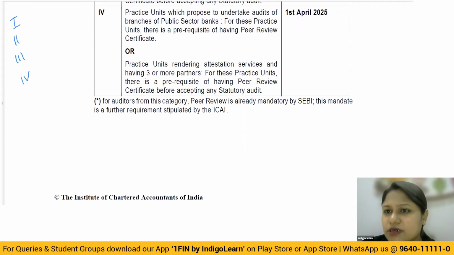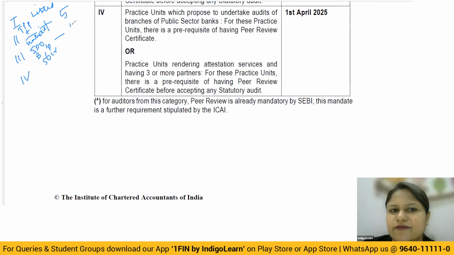Phase 1 only talks about the firm, that is the listed entities, only about the nature of the entity. Phase 2 is going to talk about the nature, plus it is going to talk about the partner base, that is 5 or more partners. So the partner-based condition is there, and here you have turnover, paid up capital, and borrowing. And here it should be what? Unlisted public company, correct? Then third, you talk about when you take from IPOs or FPOs, or maybe bank borrowings or PFI borrowing, the amount is more than 50 crore. Or if you talk about the partnership-based condition, then you should have 4 or more partners.